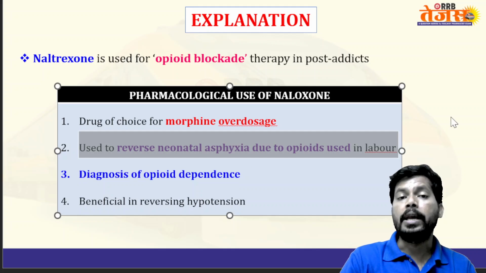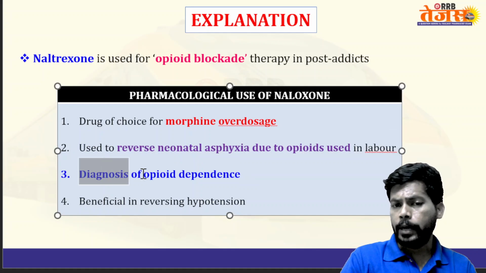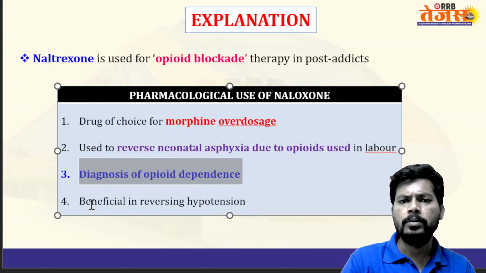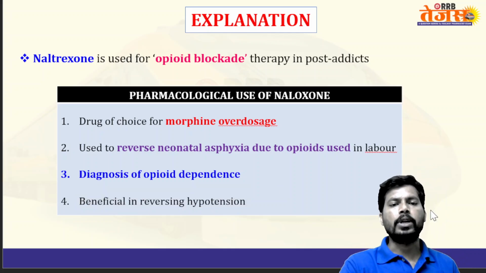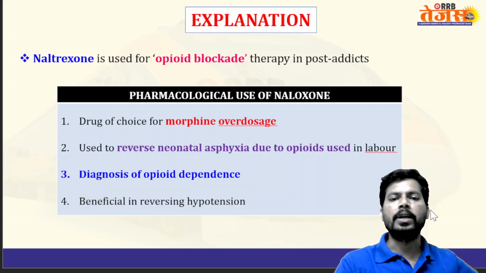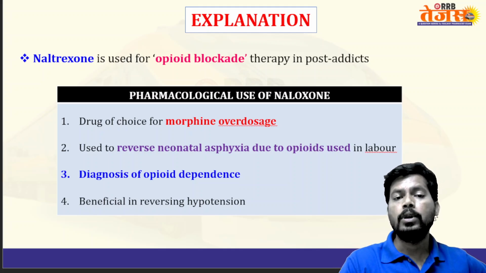Neonatal asphyxia is a problem in respiration in the newly born baby. Naloxone is used for diagnosis of opioid dependence and is beneficial in reversing hypotension, making low BP to high BP. Excess usage of morphine may develop low BP.